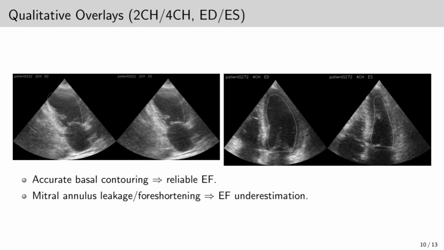This slide shows qualitative segmentation overlays. On the left, for patient 75, the model segmentation matched the ground truth very closely, and EF was predicted accurately. On the right, for patient 286, there was a segmentation error near the mitral annulus, just at the base of the ventricle. That small error caused EF to be underestimated. These overlays are valuable because they show clinicians exactly where the model does well and where errors happen. That transparency builds trust in automated pipelines.